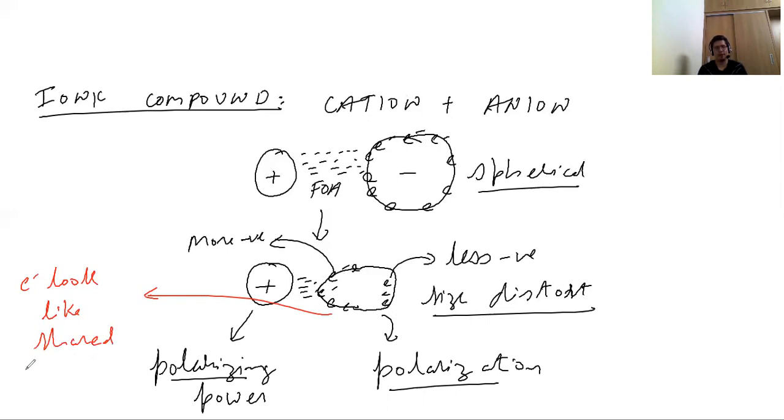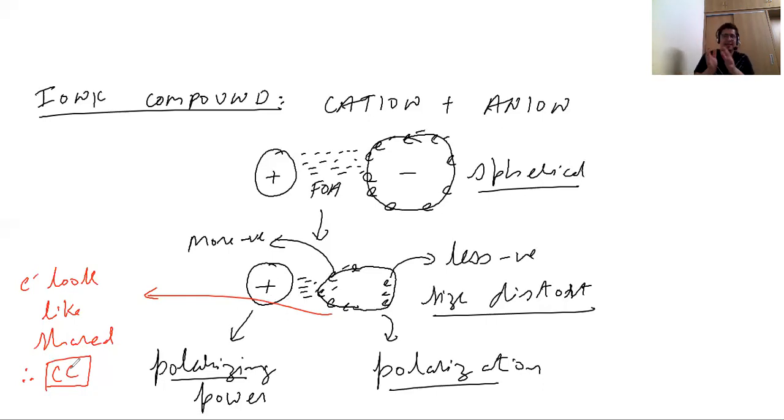And the moment the sharing concept comes, we say that covalent character is built. Initially anions and cations are there, and a force of attraction is there. With time, due to the polarizing power of the cation, the spherical shape of the anion slightly distorts, and more electron or negative charge moves towards the cation, and less negative charge stays away from it.